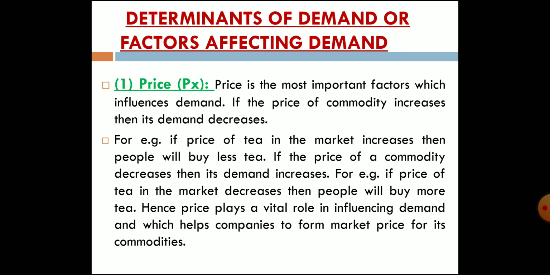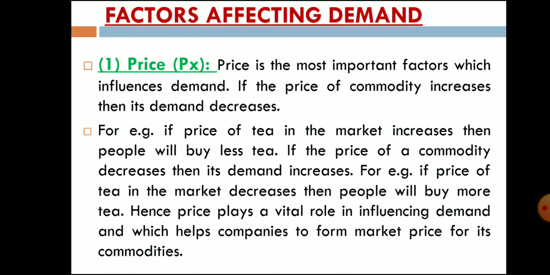So whenever the price of the product changes, then the demand situation also changes. For example, when the price of edible oil increases, there are various types of substitute products available in the market. Substitute products means, for example, tea or coffee, then Pepsi and Coca-Cola, then various types of bath soap. So there are various substitute products. For example, when the price of tea increases, then you have to purchase less tea and you have to consume more coffee. So price is the most important factor which influences demand.